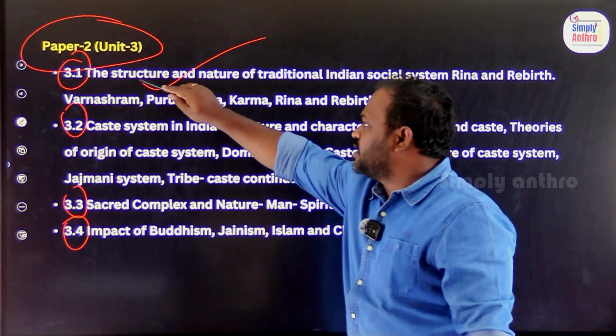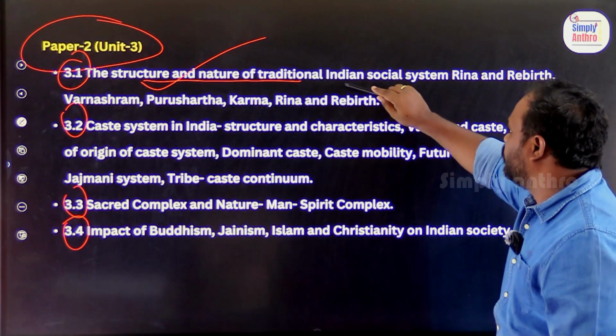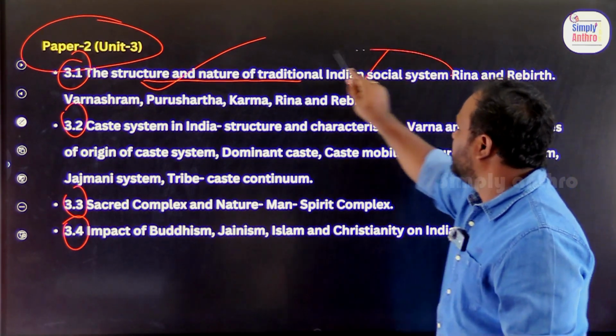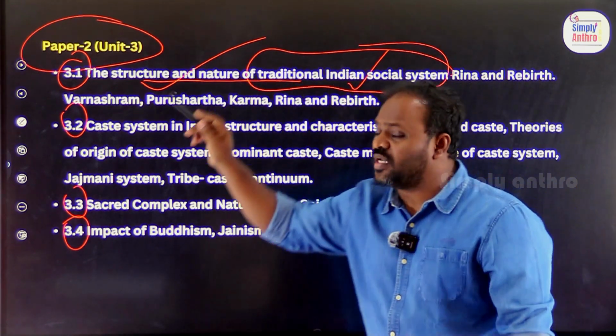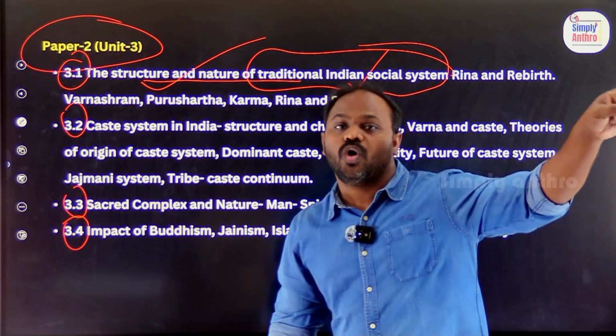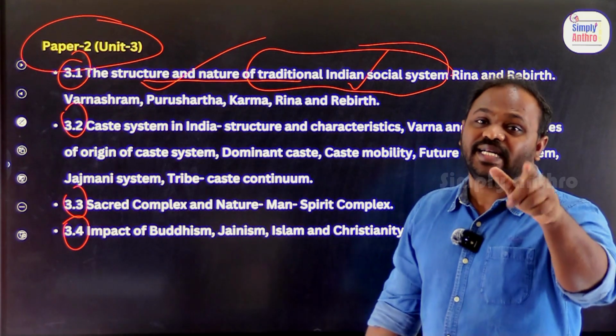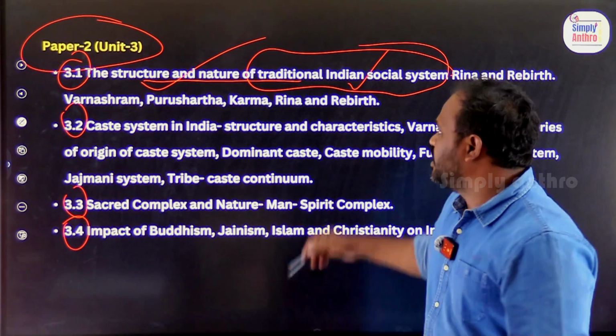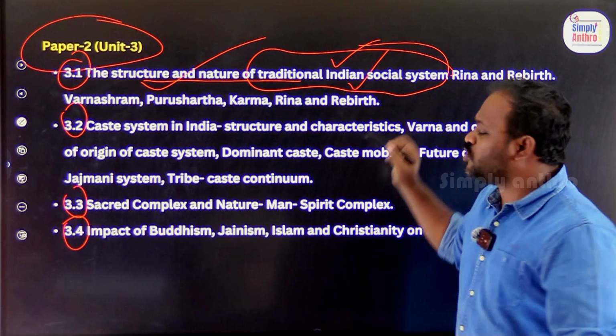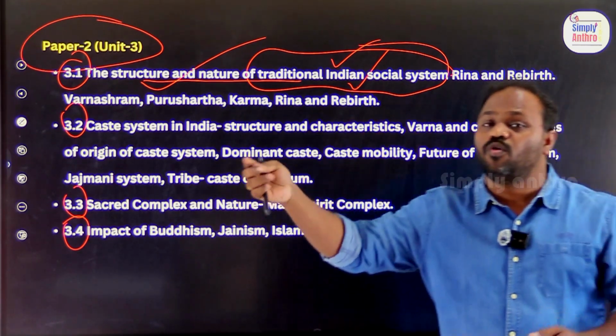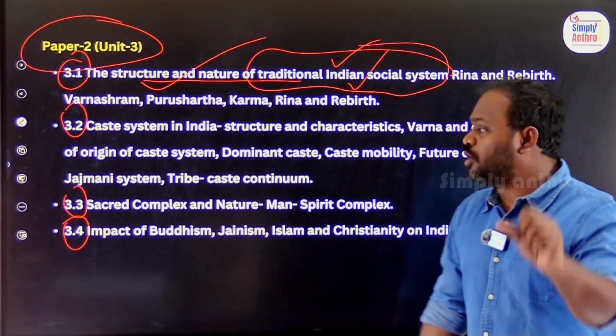Here is the structure and nature of traditional Indian society. What do you mean by the traditional Indian social system? Old. During Vedic times, it is called traditional. Modern means present. How the traditional Indian social system is relevant to the modern Indian social system, we'll compare here.